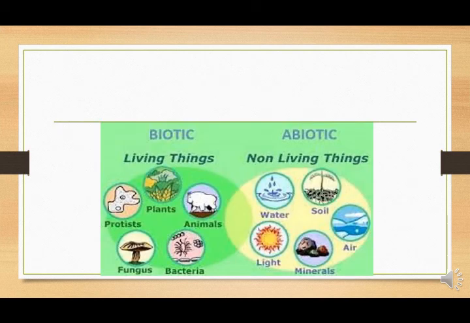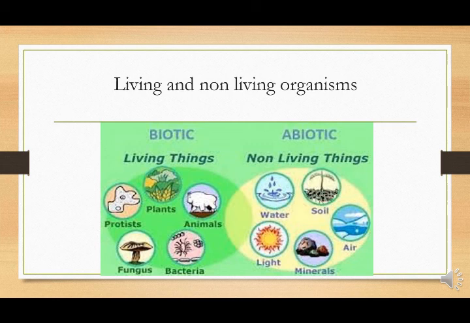My dear students, in this lesson you can see the first slide, which shows some objects starting from micro objects to macro level objects and some other things which we are using in our daily life. Some are biotic and others are abiotic. Biotic means living things and abiotic means non-living things.